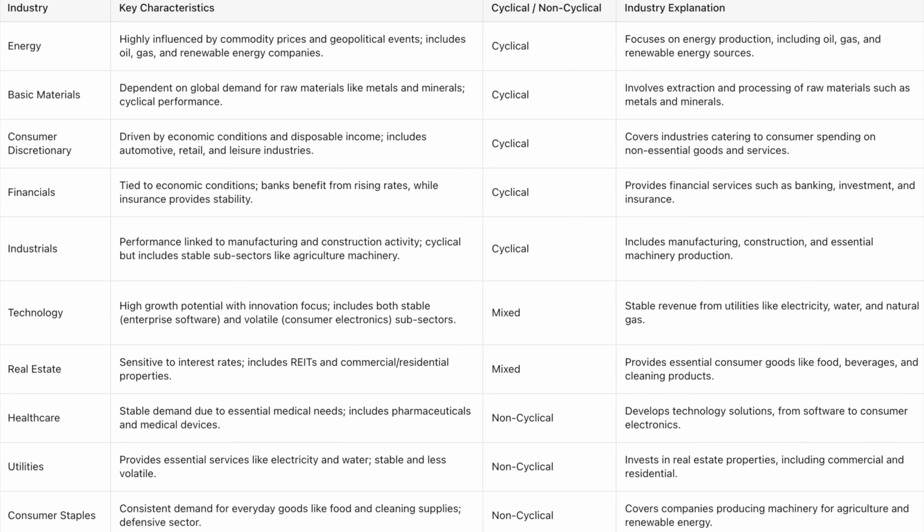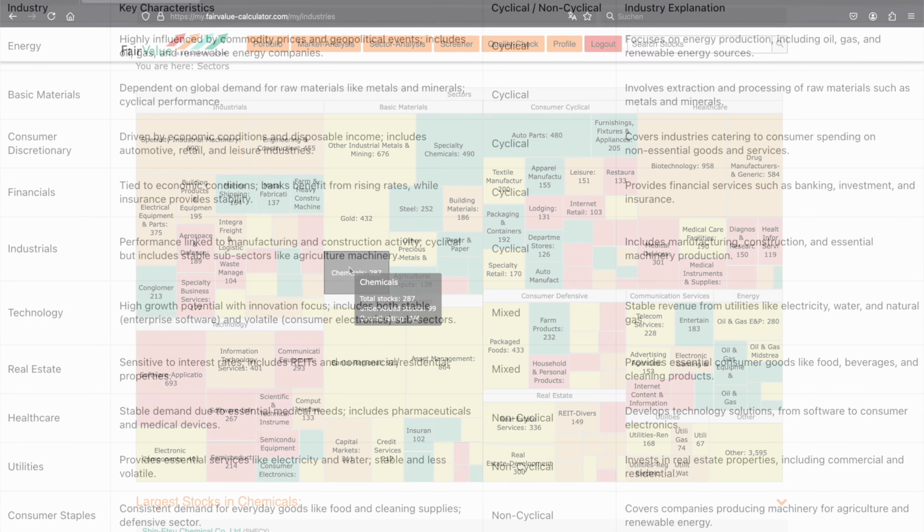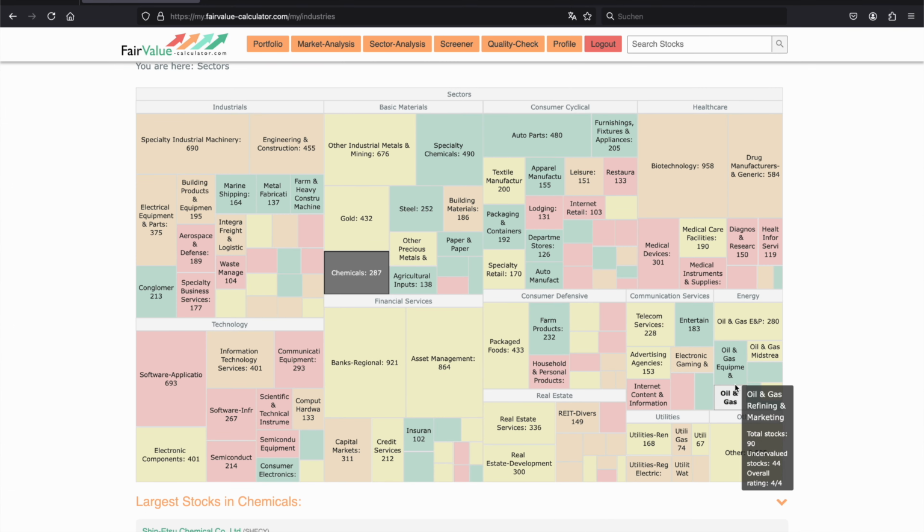Note that some sectors are cyclical, affected by commodity prices, economic conditions, and political changes. Focus on predictable industries generating steady profits. Cyclical industries such as energy, basic materials, and consumer discretionary sectors are influenced by commodity prices, economic growth, and political stability. For instance, the oil and gas industry faces fluctuations due to crude oil prices and geopolitical events.